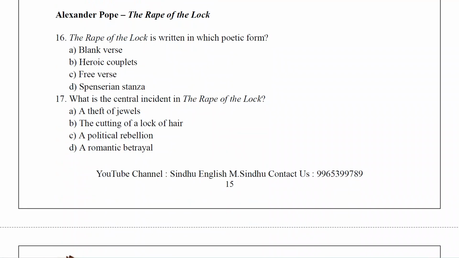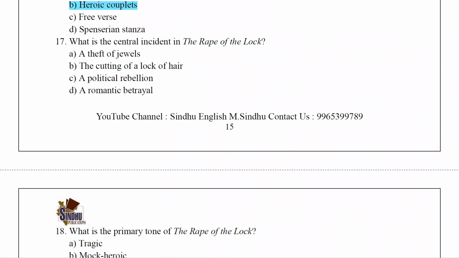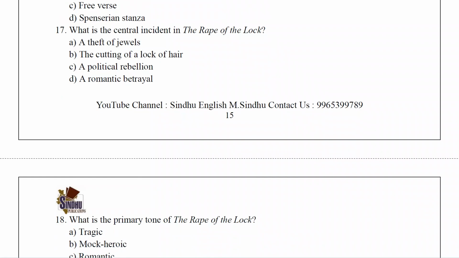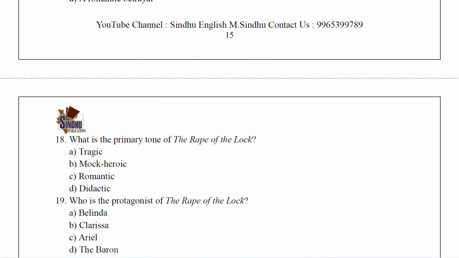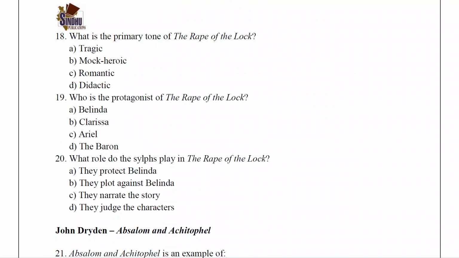Next topic, Alexander Pope, The Rape of the Lock. The Rape of the Lock is written in which poetic form? The answer, heroic couplets. So remember, Alexander Pope was the best example to use the heroic couplets. What is the central incident in The Rape of the Lock? Its central incident is the cutting of a lock of hair. What is the primary tone of The Rape of the Lock? Mock heroic.